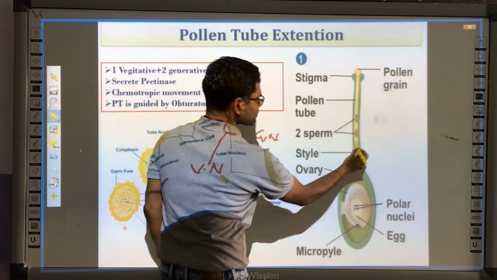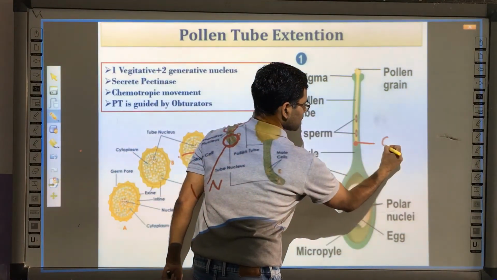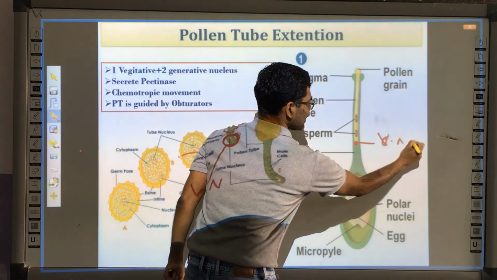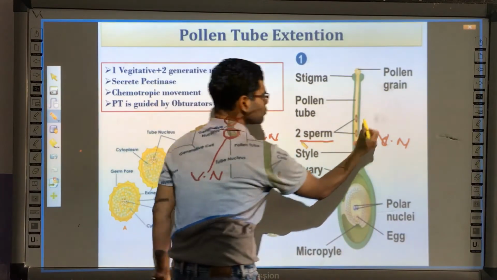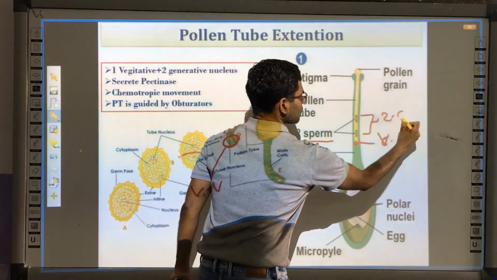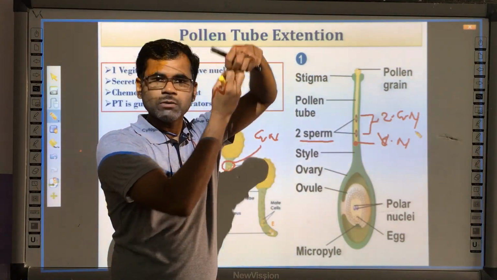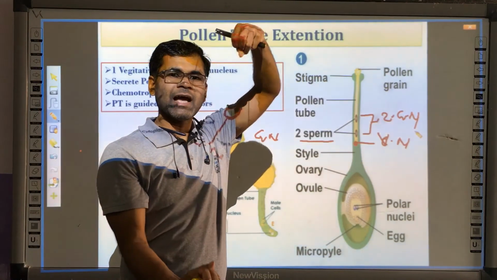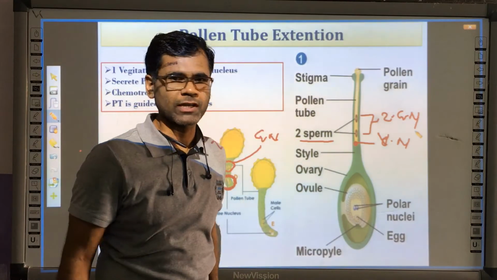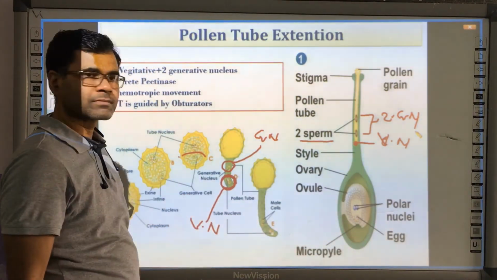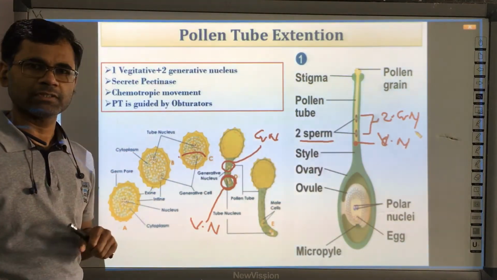As you can see here, the pollen tube is headed by the vegetative nucleus and it is followed by two sperms, that is two generative nuclei. So in the due course of extension, it is headed by the vegetative nucleus and the generative nucleus again undergoes division to form two generative nuclei. Right, so it has one vegetative and two generative nuclei.